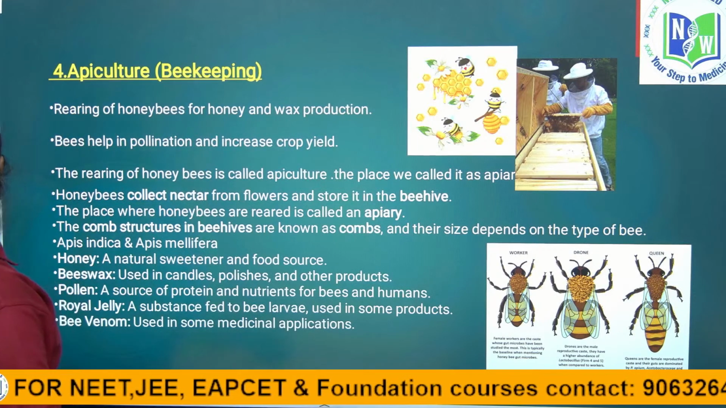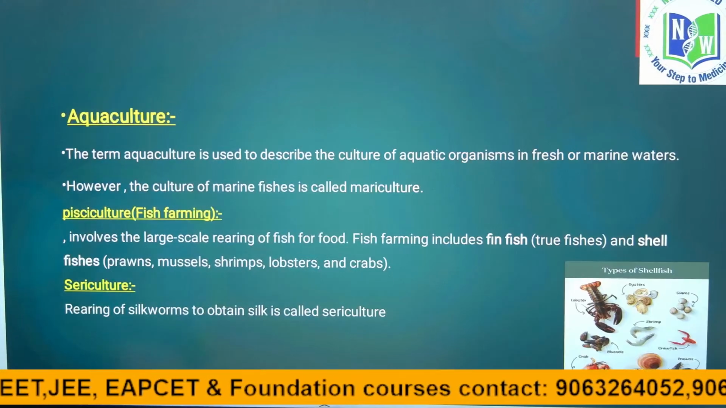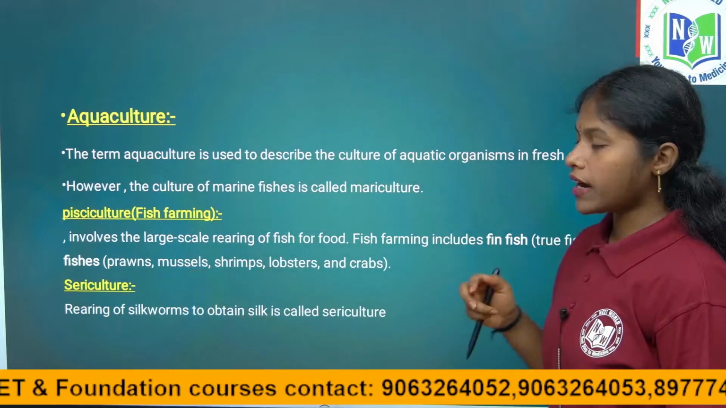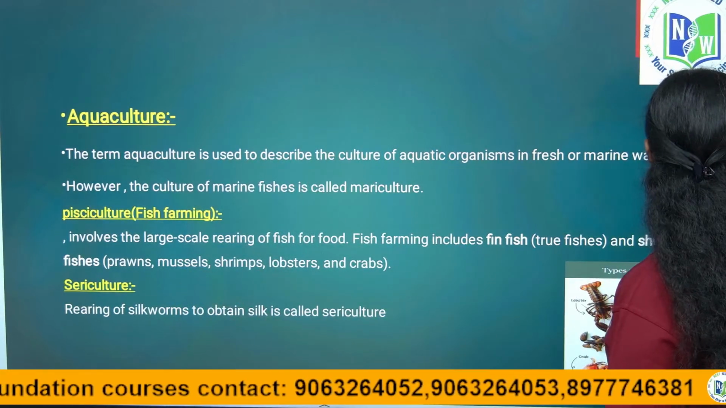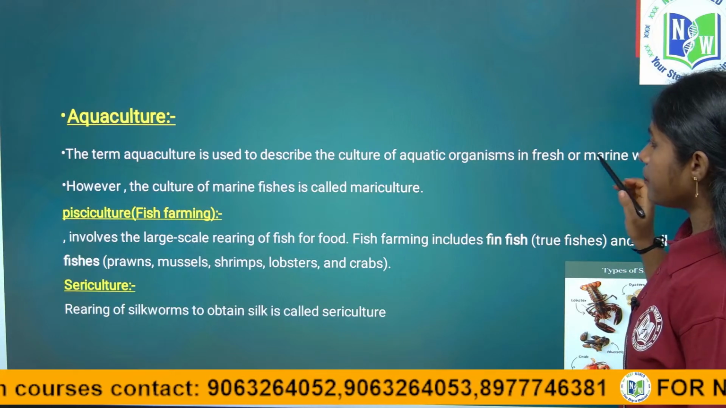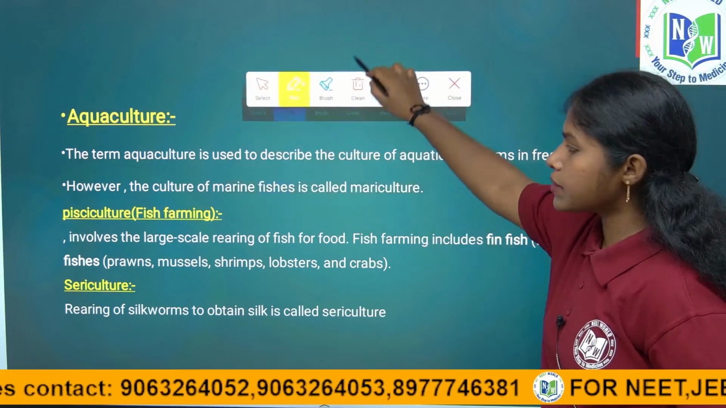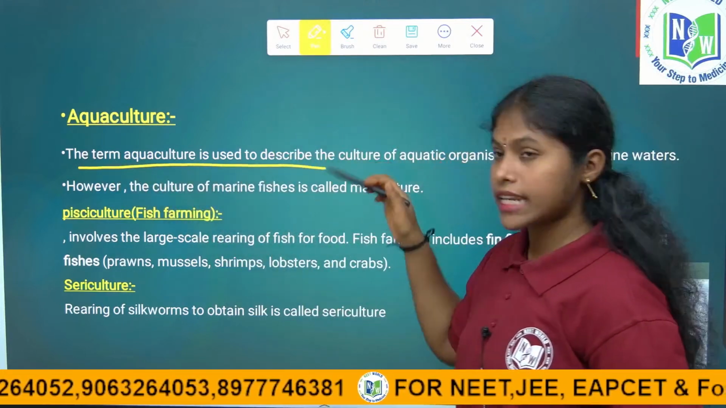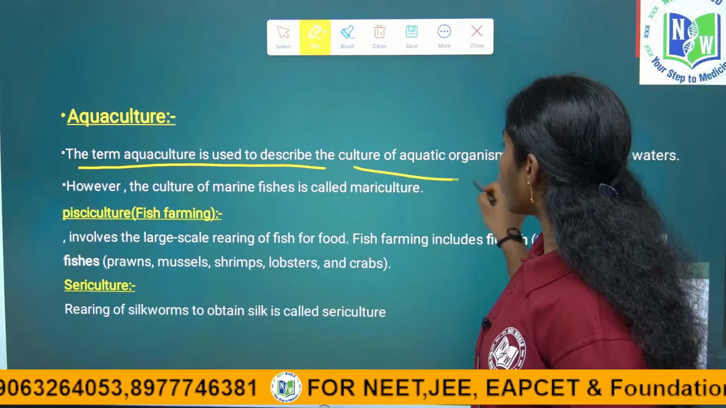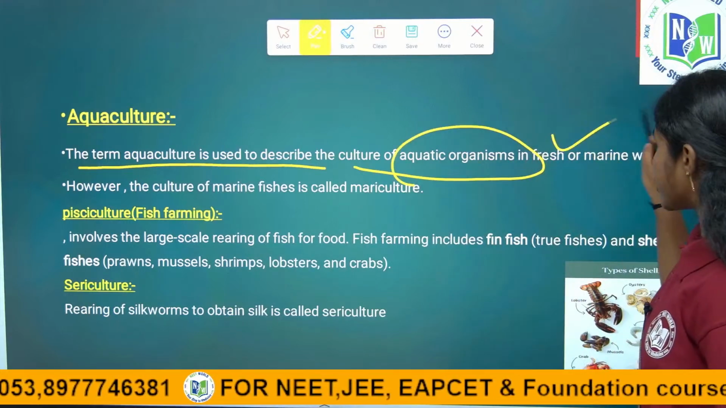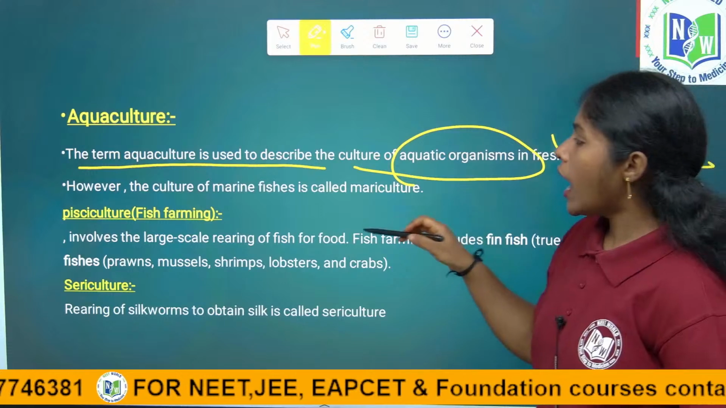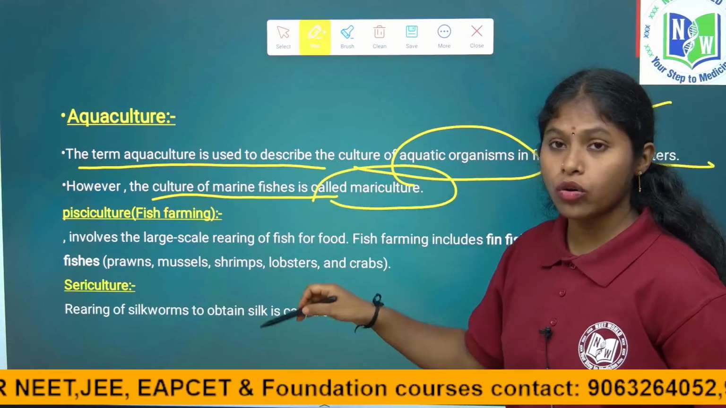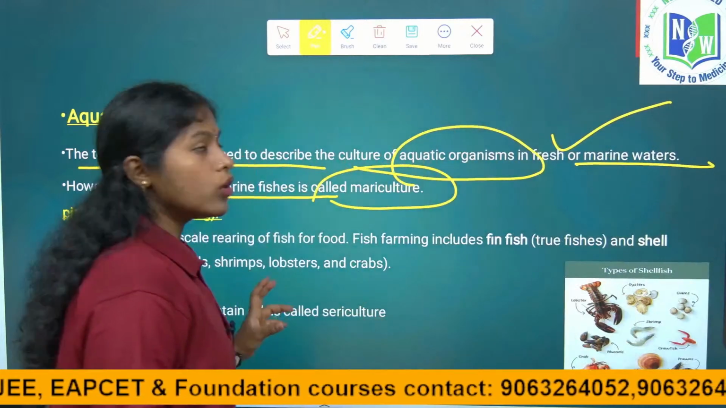Right children? So coming to the next one, aquaculture. What is meant by aquaculture? How is the term derived? Aqua means water, culture means rearing of fishes. Right? See, rearing of aquatic organisms we call aquaculture. The term aquaculture is used to describe the culture of fishes or aquatic organisms both in fresh water and marine water. However, the culture of marine fishes is called mariculture. We already know about it because I just told you before.